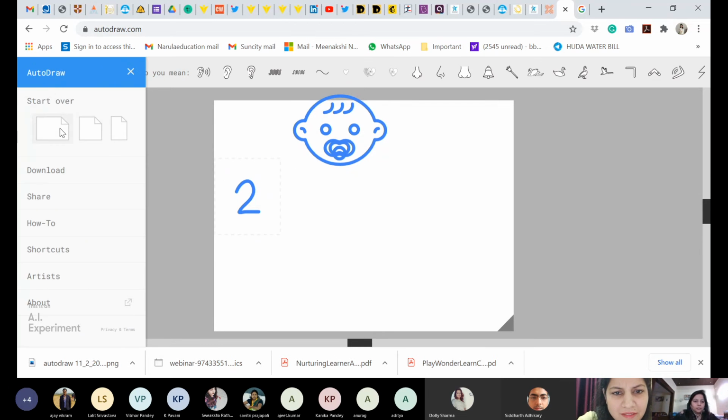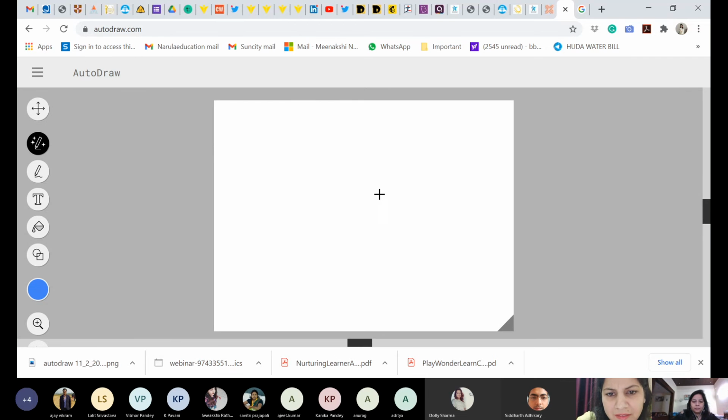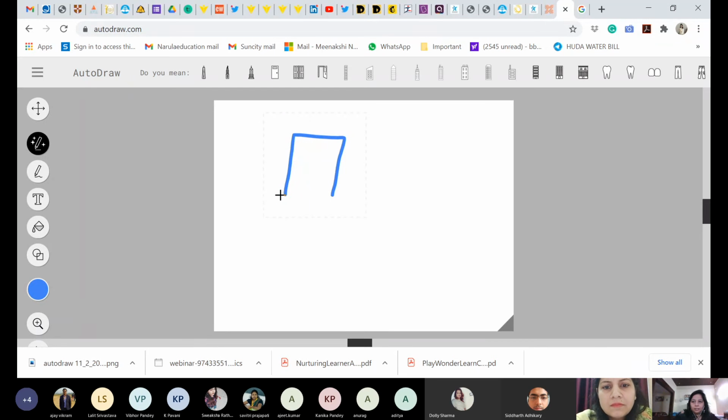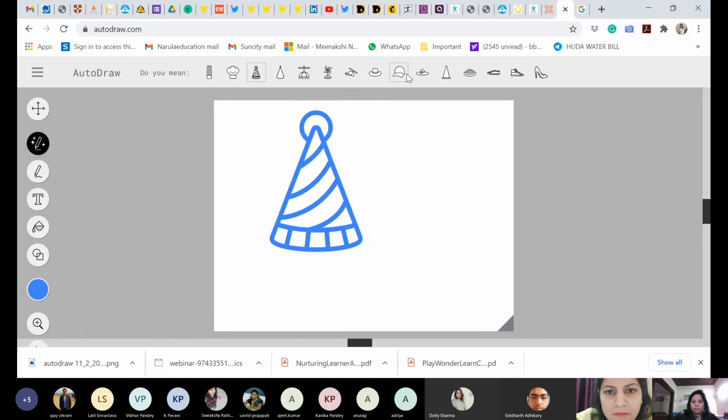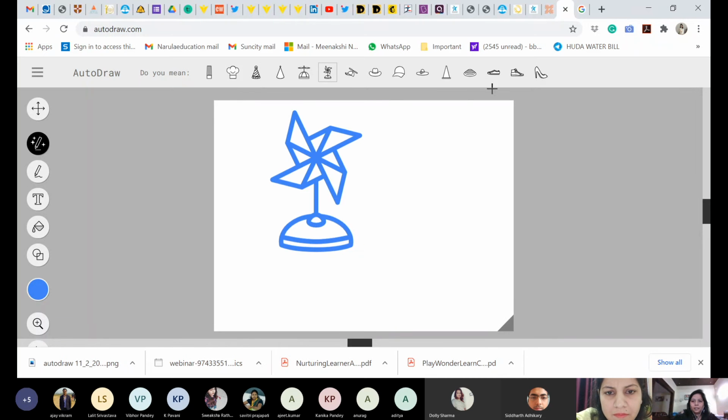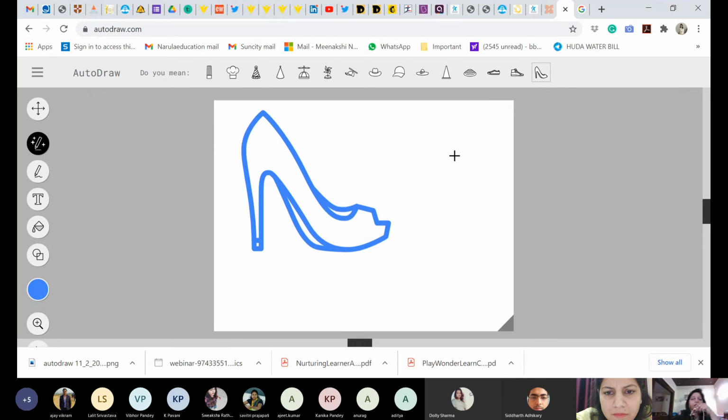Let me get a fresh page. Now, what do you want to do? Please, anything. Let us see. What comes here? See, this is there. This is there. So please try. You can explore. You can let your students explore. They'll love it, so give such kind of homework to the students, so that after reading, whatever they have observed, they can draw it. This is also IT integration. Their creativity is there. I hope you have got an idea.